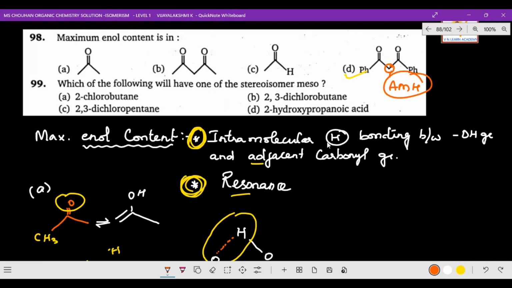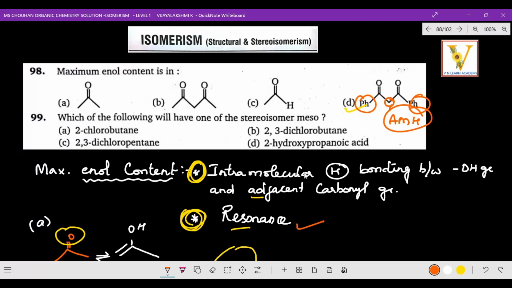So active methylene hydrogen is ready to donate that hydrogen and form an enol content. So that will be more active. And next one, the phenyl group is also available, that takes place in the resonance. So comparatively, which is having more enol content, D is the correct option.